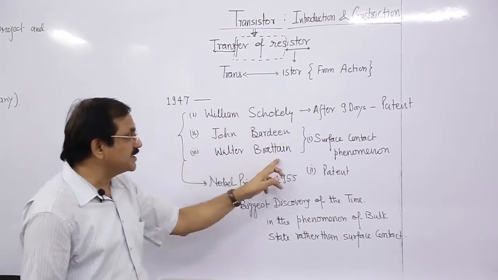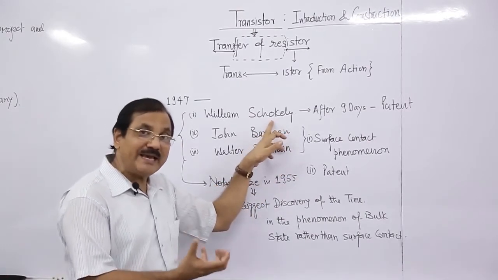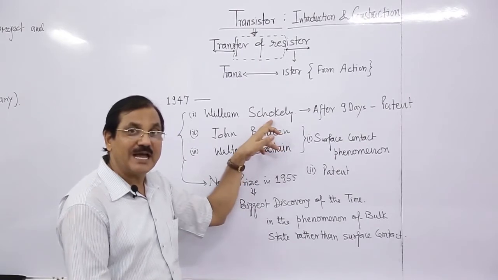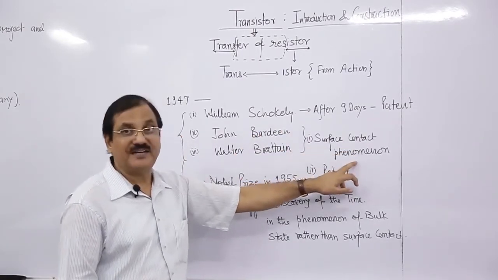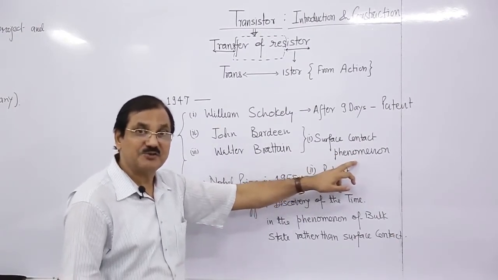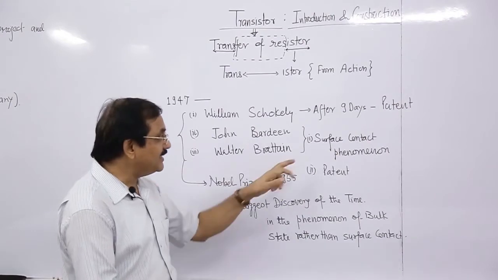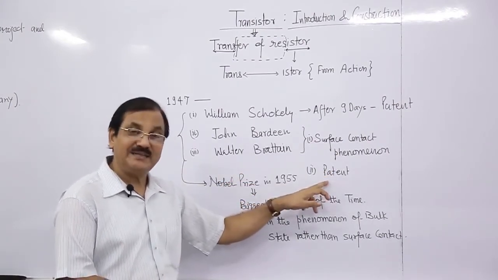Bardeen and Brattain were research scholars of Shockley, and they did secret research in the lab and produced the surface contact phenomenon, which has the characteristic to transfer the resistance on the surface. And after discovering the new concept, they patented it.